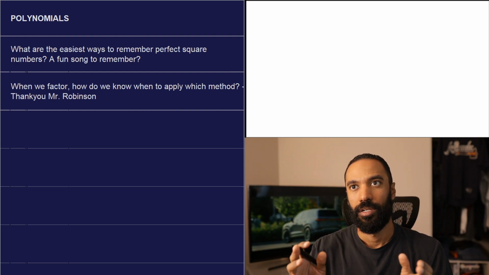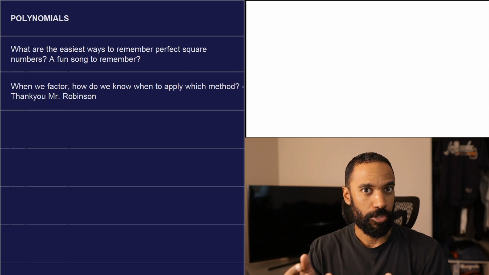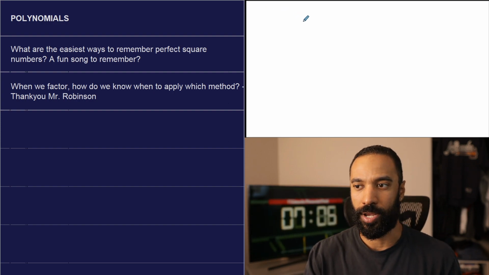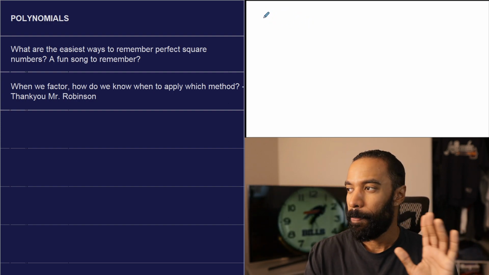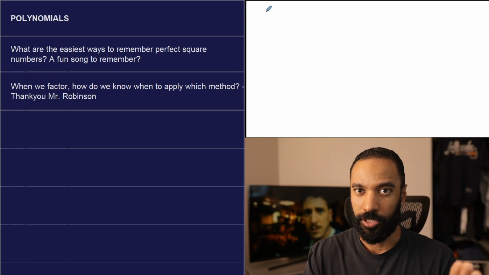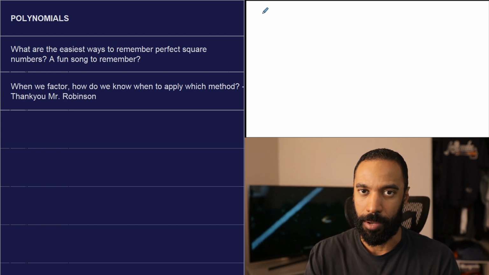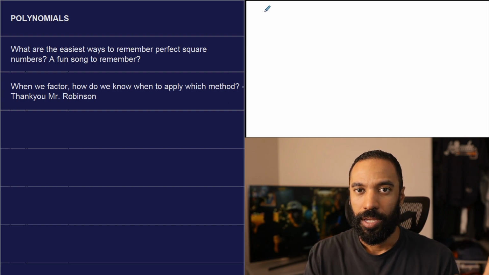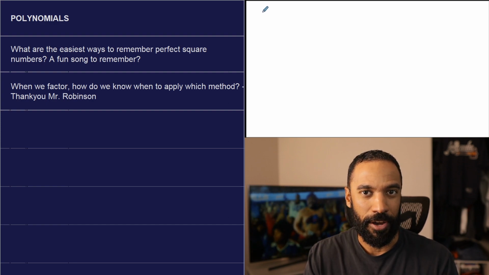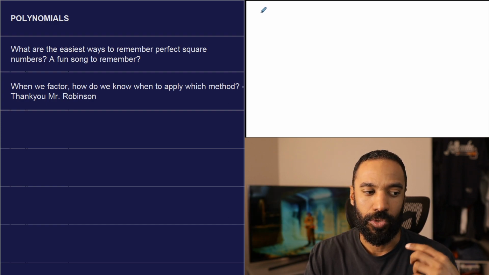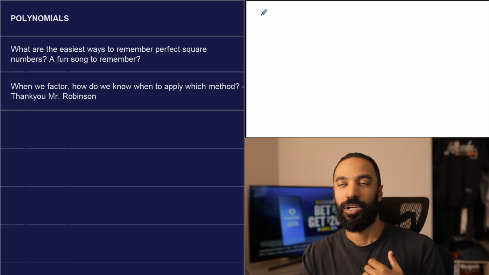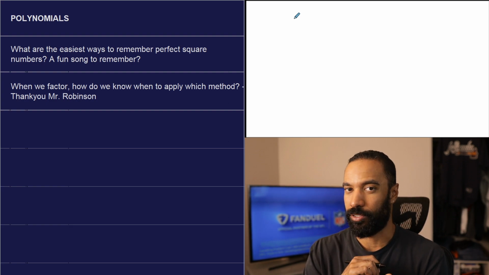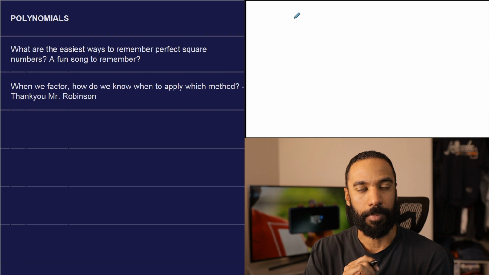Let's look at what FOILing, multiplying something out, provides us when it comes to this binomial times binomial to make a quadratic trinomial. And keep all this in mind, by the way, guys. You always find greatest common factor first. So maybe all that exists is the greatest common factor. So when it comes to methods, greatest common factor rules all. Now, I just came from a previous question where I was talking about how you want perfect squares to call to you. Greatest common factors, sometimes you got to know if you can divide by something, but you want to look for them first, period. Because they happen a lot, and then we just go from there.